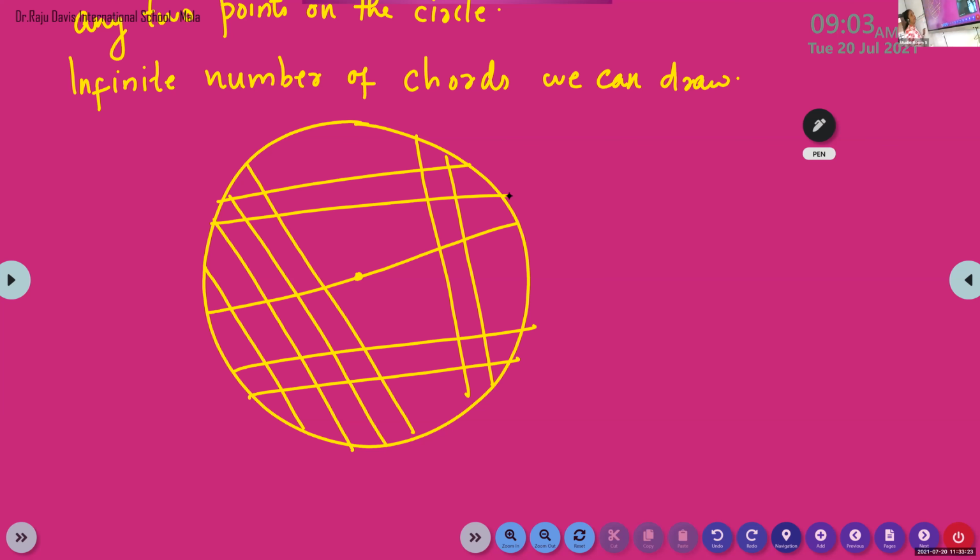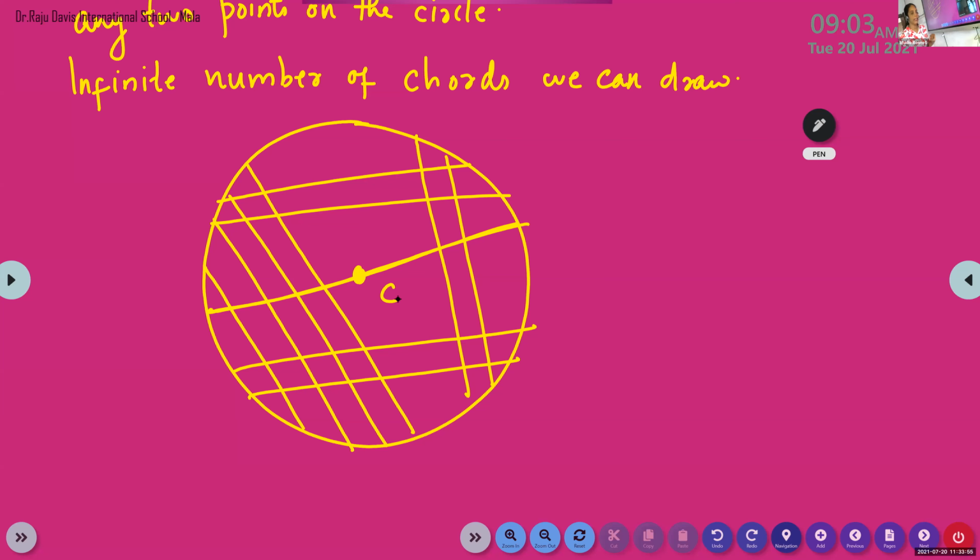But how many chords can we draw? Infinite. The number of chords is infinite, according to the circle. Okay, children. Now keep quiet, all of you mute, and think about my question. One chord has a speciality. What is that? That chord passes through the center.